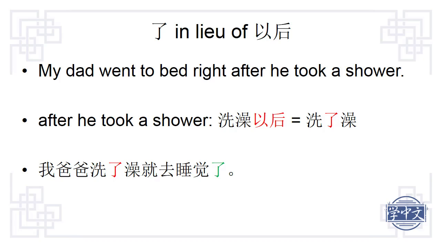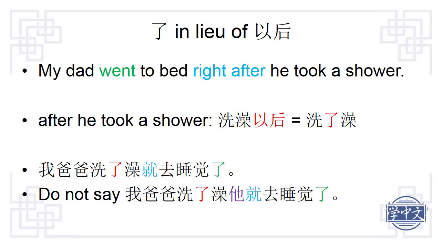This is suggested by the past tense in English. 就 is used to show right after. Remember, we should not repeat the same subject, so we should not say 我爸爸洗了澡，他就去睡觉了. The best way to say this sentence is 我爸爸洗了澡就去睡觉了.